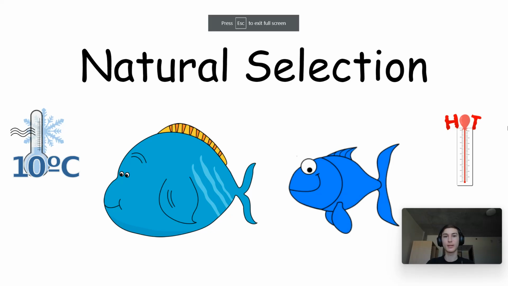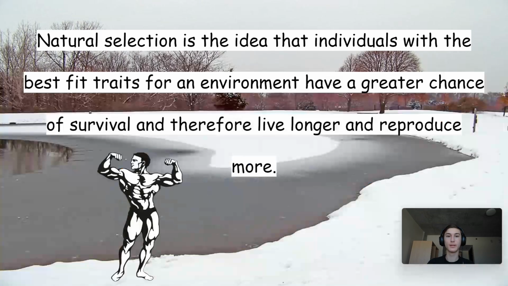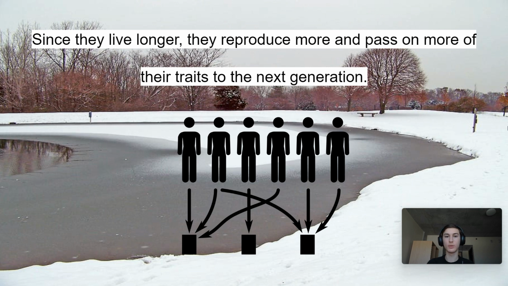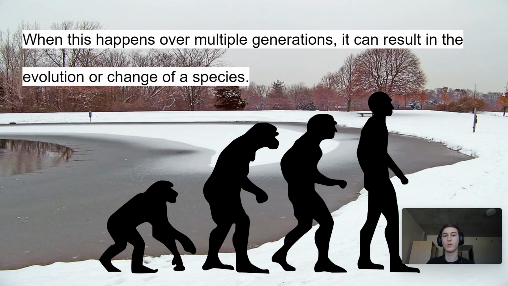Hi, today we're going to be talking about natural selection. Natural selection is the idea that individuals with the best fit traits for an environment have a greater chance of survival, and therefore they live longer and they reproduce more. Since they live longer, they reproduce more and they pass on more of their traits to the next generation. When this happens over multiple generations, it can result in the evolution or change of a species because the organisms that are less fit die off.